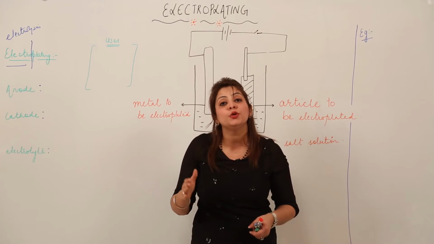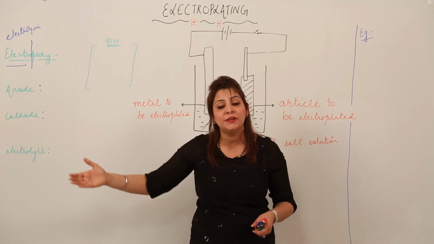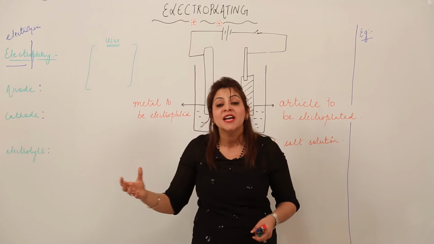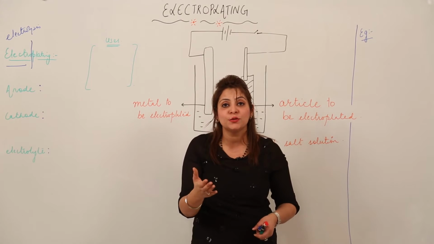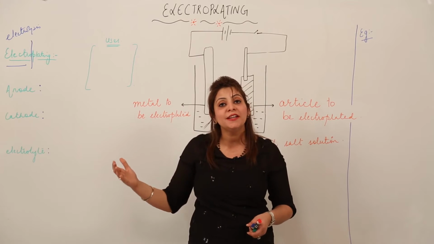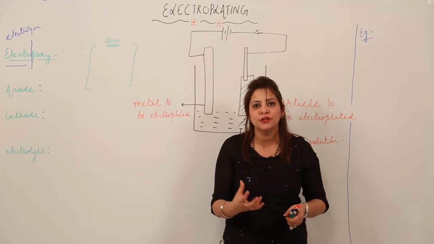That means rusting does not take place. So you can see that it is making jewelry more attractive. It is making decorative pieces more graceful. It is not letting iron undergo the process of rusting. That means it is preventing corrosion. So this is how electroplating is serving some important uses.